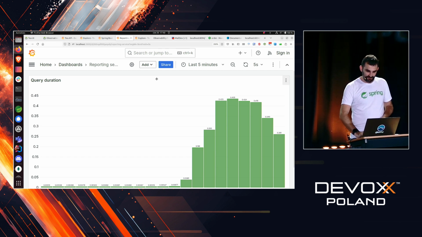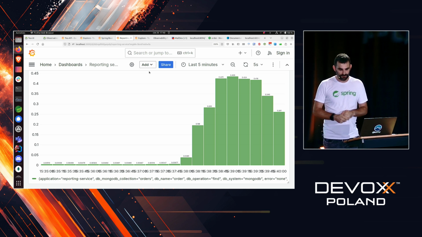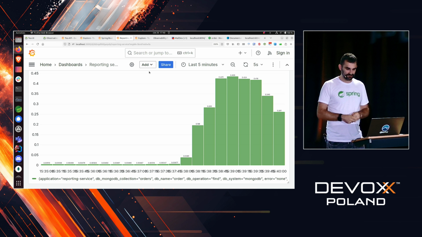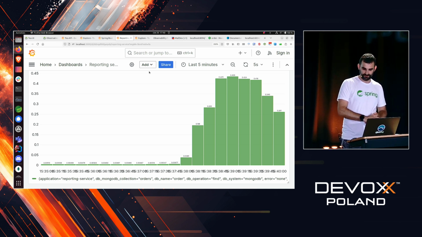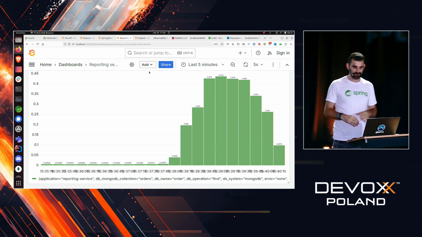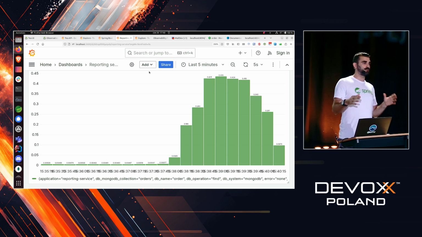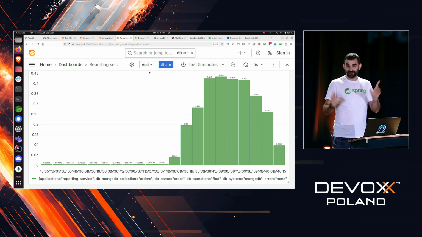Okay, so now we can see that we're falling from 0.4 of a second down to microseconds or milliseconds very soon. Yeah. So we are dropping to a ridiculous amount only because we have an index, which, by the way, is not always the solution. This is just a demo, because if you do a lot of writes, that would be much slower, right?